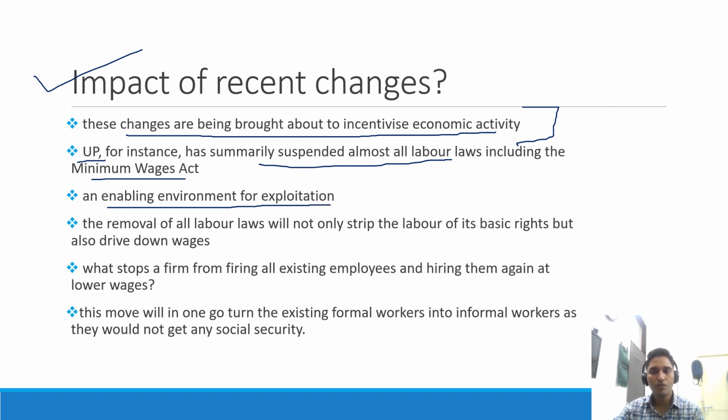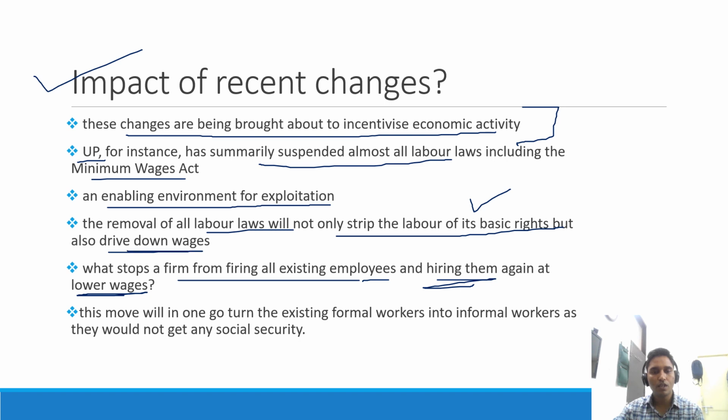So the employers can easily fire all their existing employees and can rehire them at lower wages, because their bargaining power will reduce. And the removal of all the labor laws will not only strip the labor of its basic rights, the basic rights of workers regarding social security, minimum wages, job security, all of that will go away. And because of this their allowances will also reduce, their wages will go down.